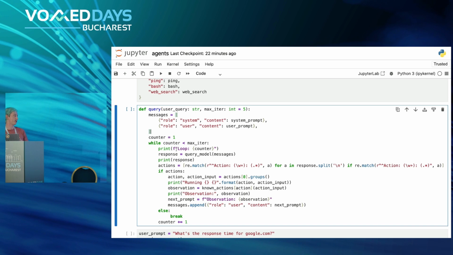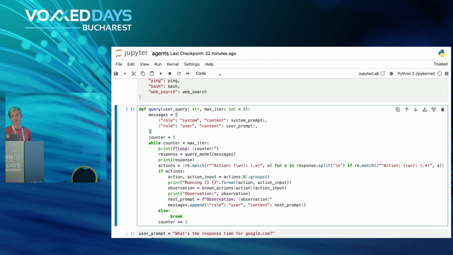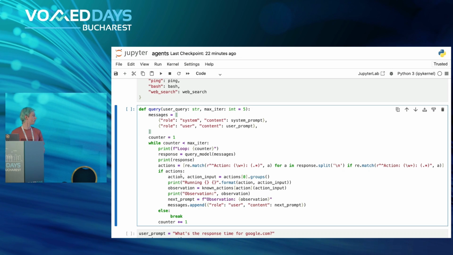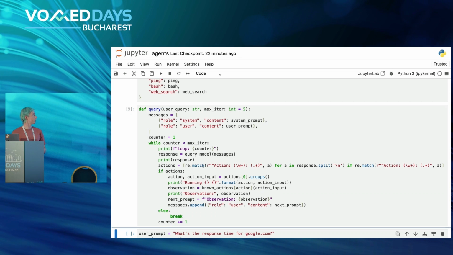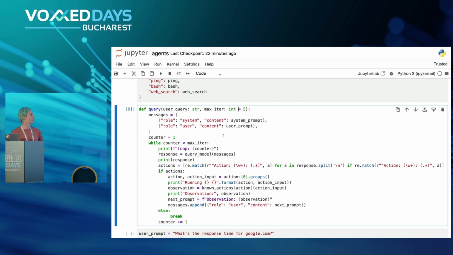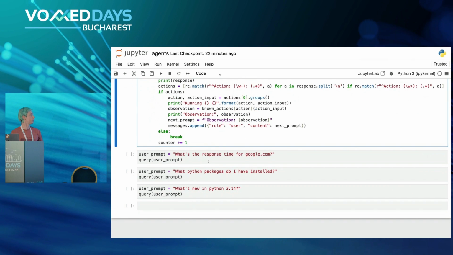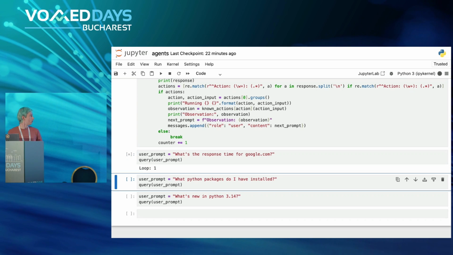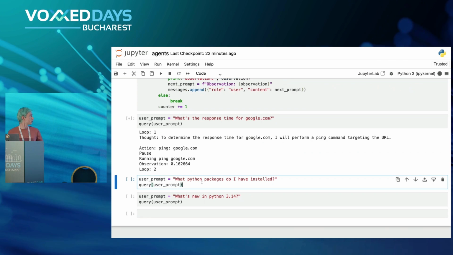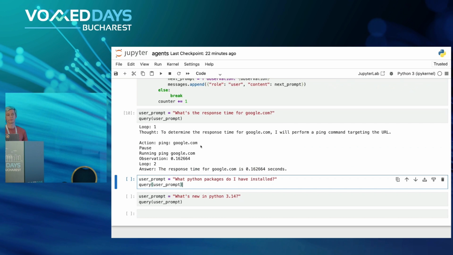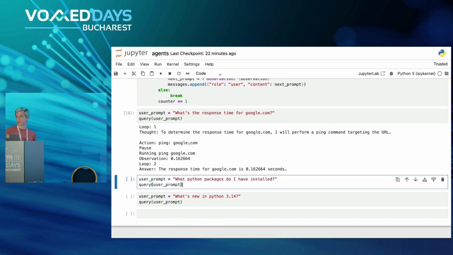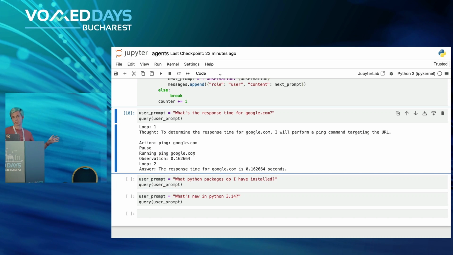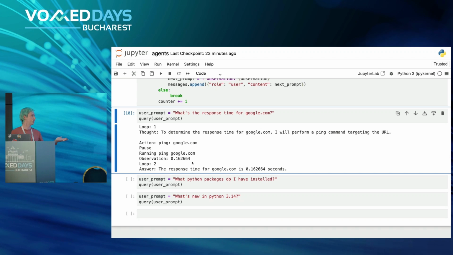If it has enough information to give us an answer, or if it needs to go through another loop of the ReAct framework, basically. So we will also limit it to 5, just to avoid any infinite loops. But let's see how the same questions will work now for our LLM. So for the response time for Google, it decided to call the ping command, which seems correct. We did run the ping locally, and the LLM gave us the answer.